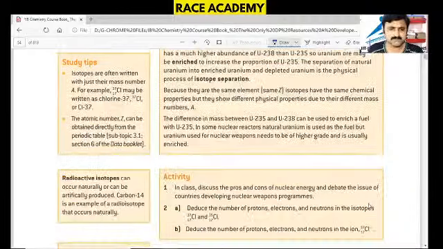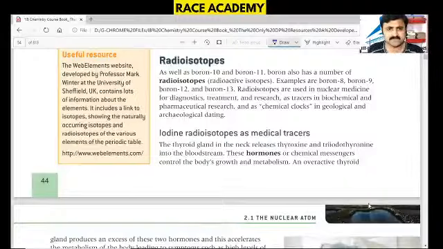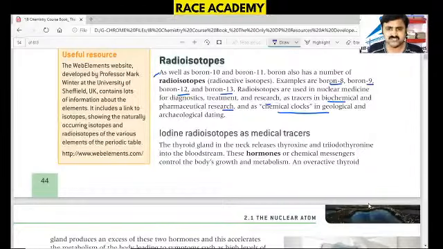Coming to the radioisotopes, boron 10 and boron 11 are stable, while examples of radioisotopes are boron 8, boron 9, boron 12 and 13. These are all radioisotopes used in nuclear medicine diagnostics, treatment and research, as tracers in biochemical and pharmaceutical research, and as chemical clocks in zoological and archaeological dating.